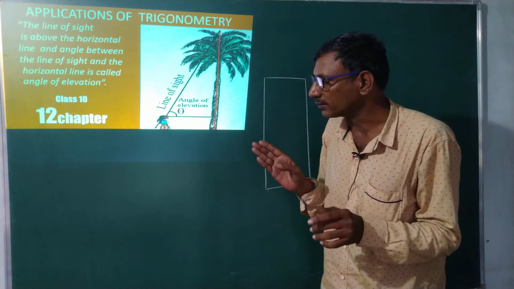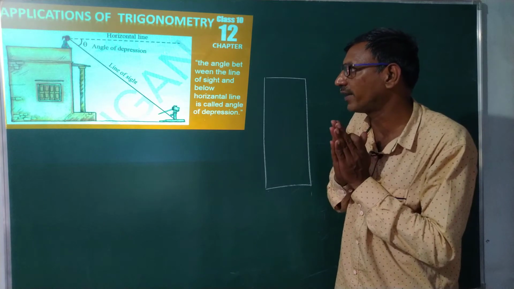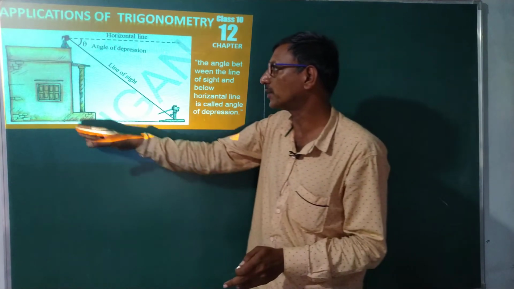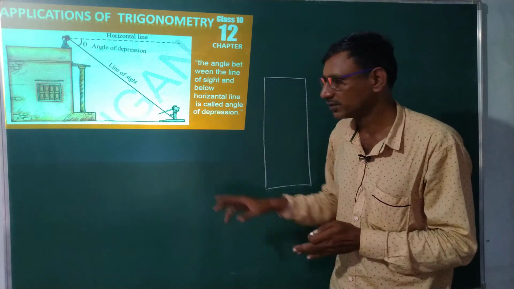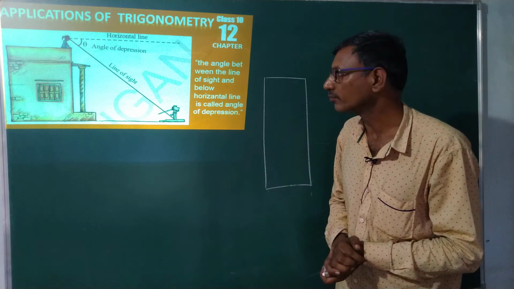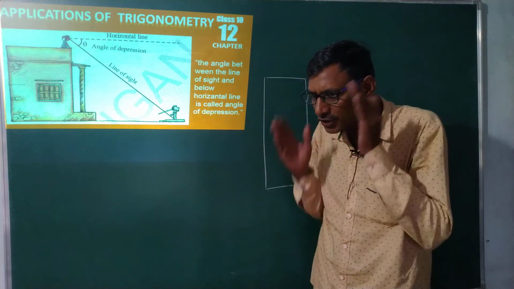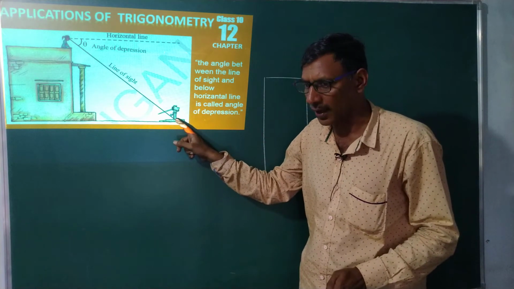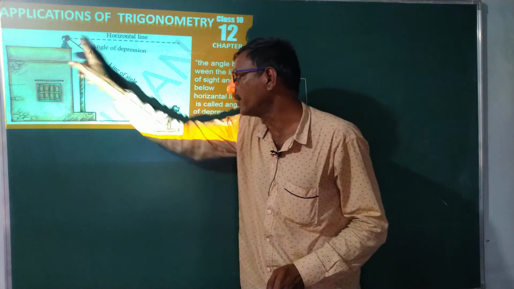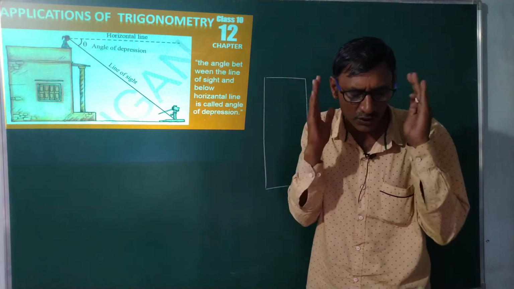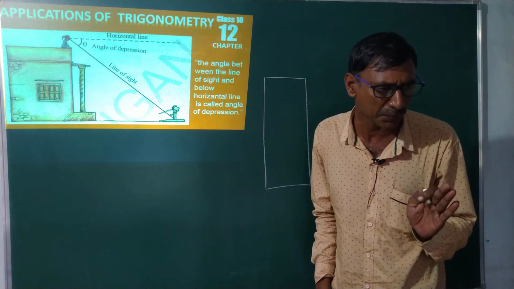The very next one, angle of depression. Suppose a girl is observing from the top of a building and looking at something on the ground, a pump. This is the eye of the girl. Just assume a line to the object on the ground. The line from the eye to the object, an imaginary line, we call the line of sight. I already explained.